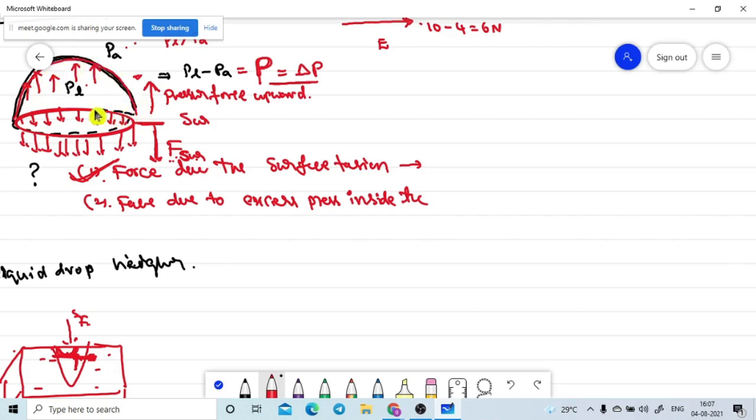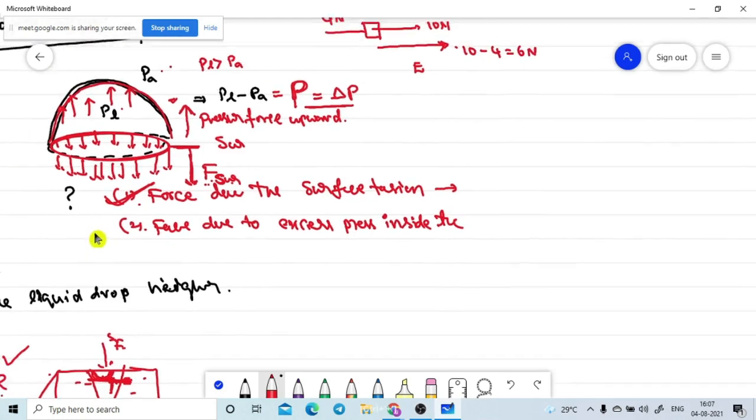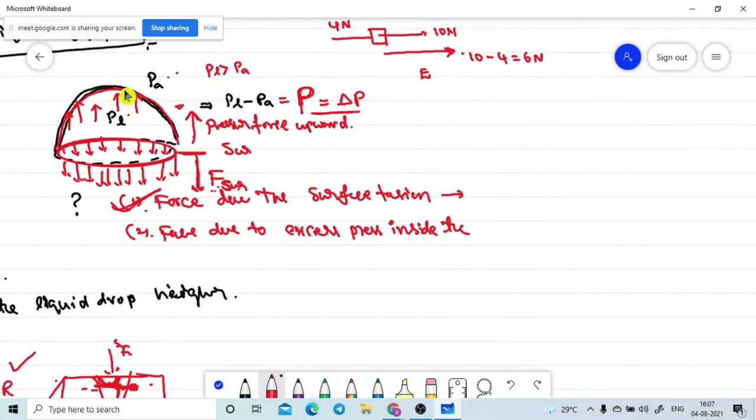So first we need to get the conclusion. First we get that the shape of the liquid drop is the convex shape. That way, there must be larger pressure in the liquid drop as compared to the air. There must be a pressure difference in the liquid drop. Are you getting or not? Yes, sir. That means the pressure difference delta P will act in the upward direction, because the pressure will always act in the upward direction.